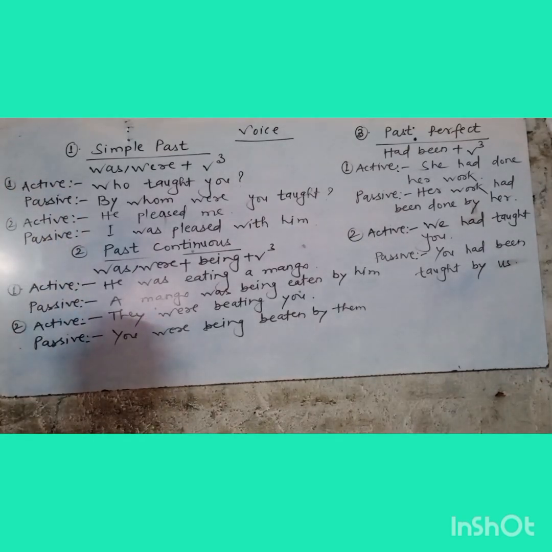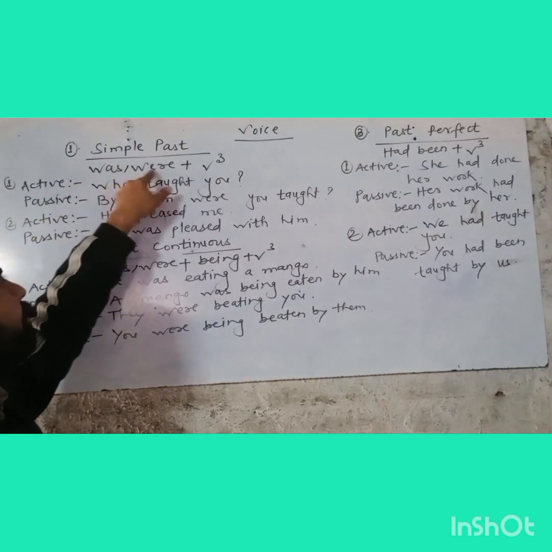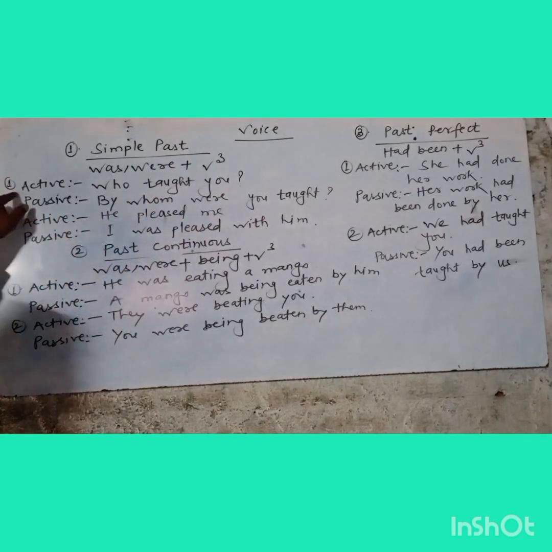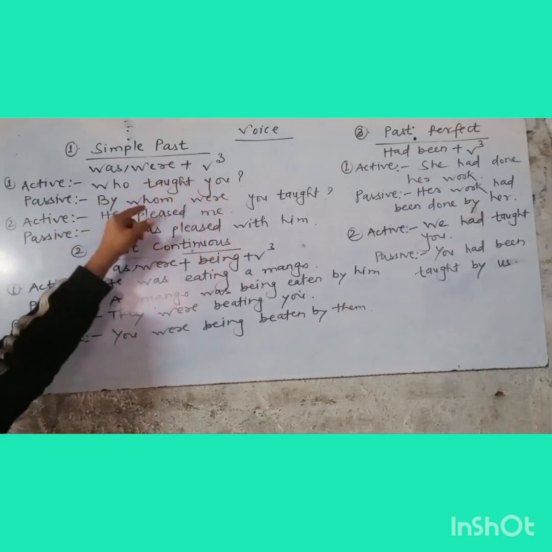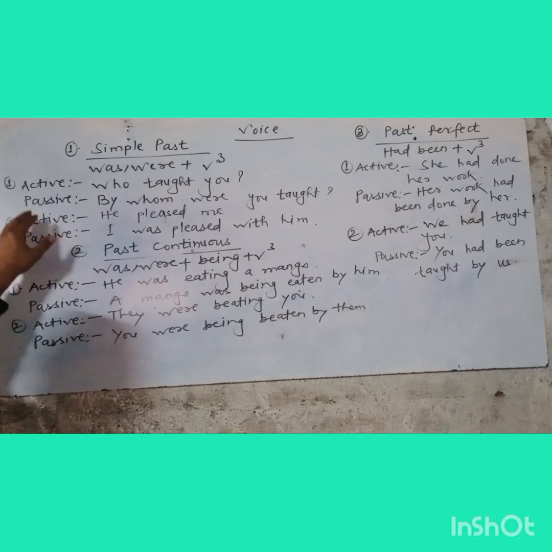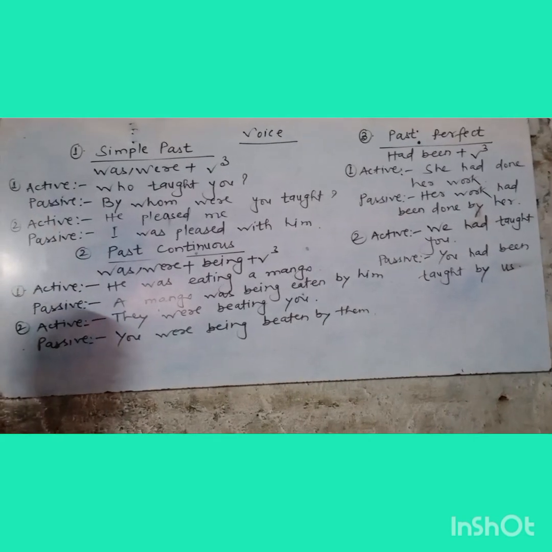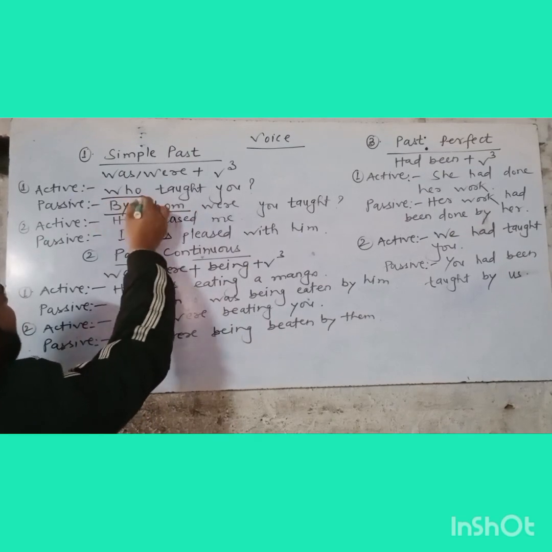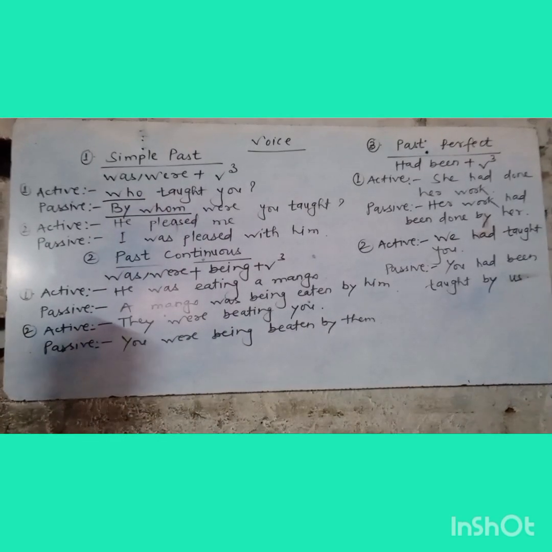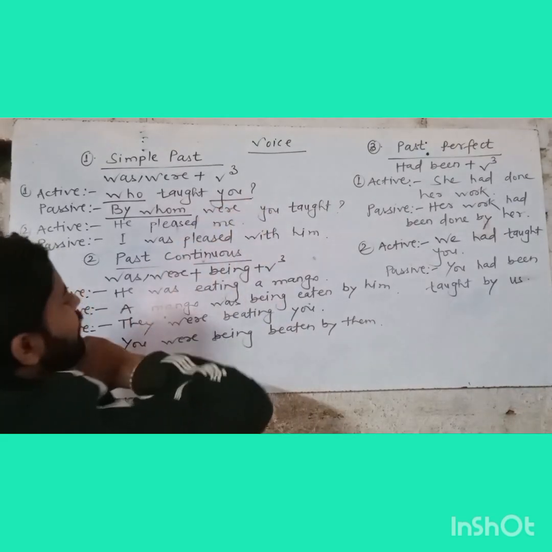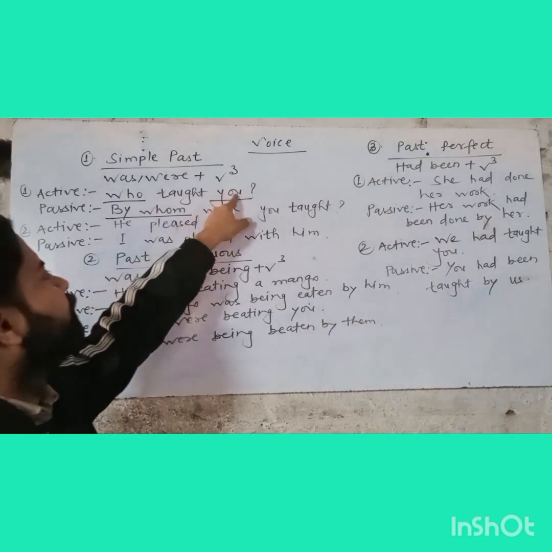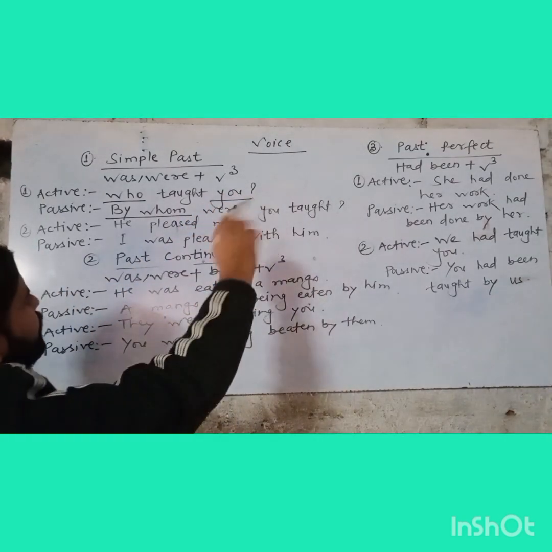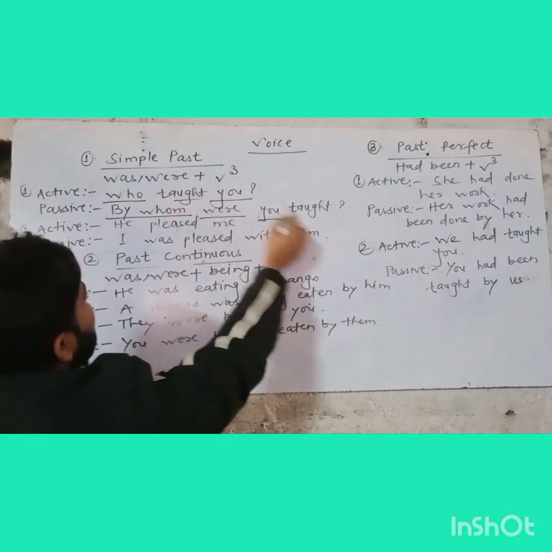To change from active to passive, we need to use was or were plus verb 3. It means we have a sentence in active voice, and that is who taught you. And this is an example of simple past. To make it passive, we will firstly write by whom, because when we have who, we use by whom, and after that you is the subject. So with the subject you we use were. So we will use here were, then you, and then taught.